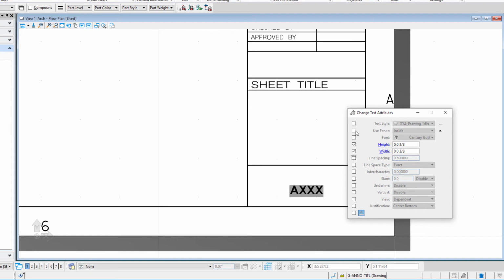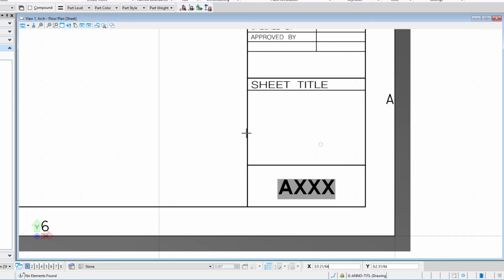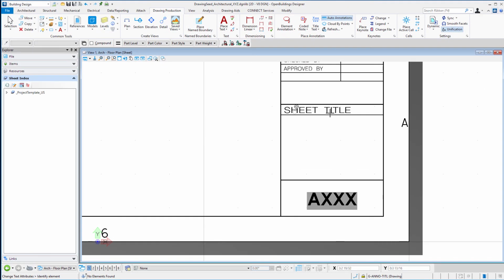And it will only change attributes that I have checked on here. So we'll go ahead and select that. And by having that text field on the actual sheet, every time I create a new sheet, it will already be numbered based on the number that gets populated in the model properties. I could do the same here for the sheet title and use the model name.